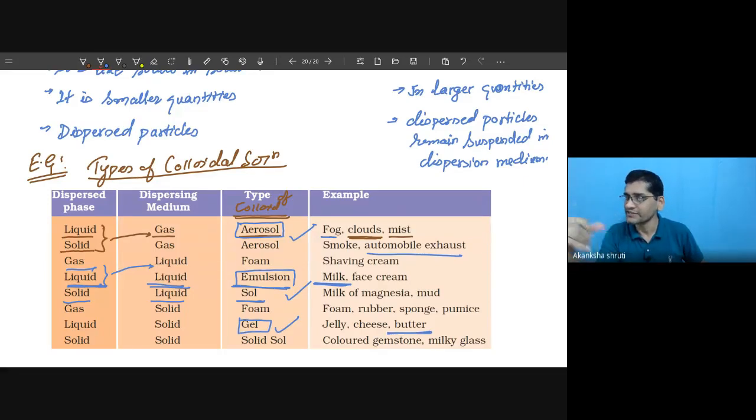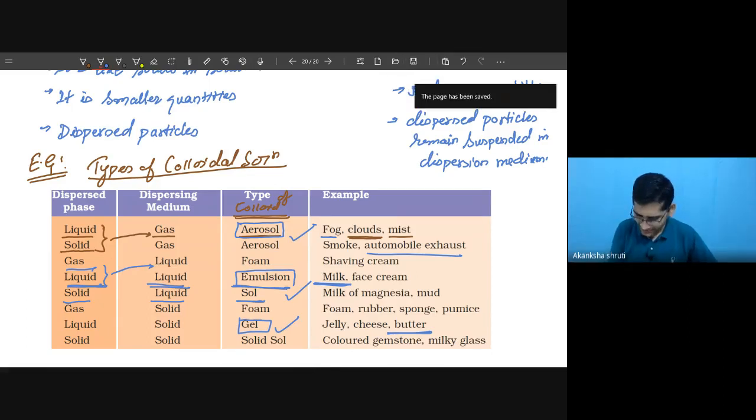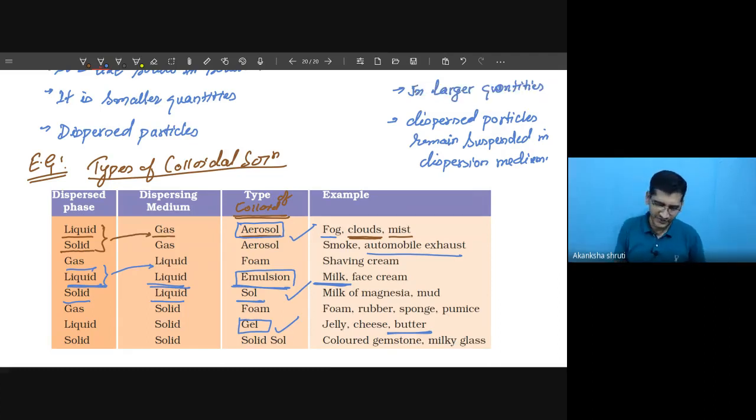The best example is milk. And gel: when the liquid is present in the solid, it is called gel. And the best example is the butter that we are eating. Okay, students? So these things you have to keep in mind. What are the various types and further classification? This is the table that you have to keep in mind.